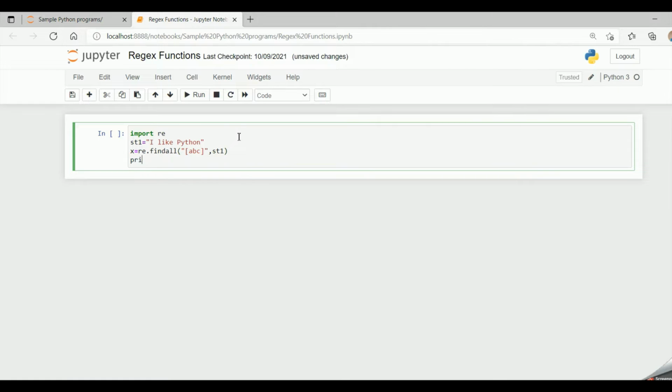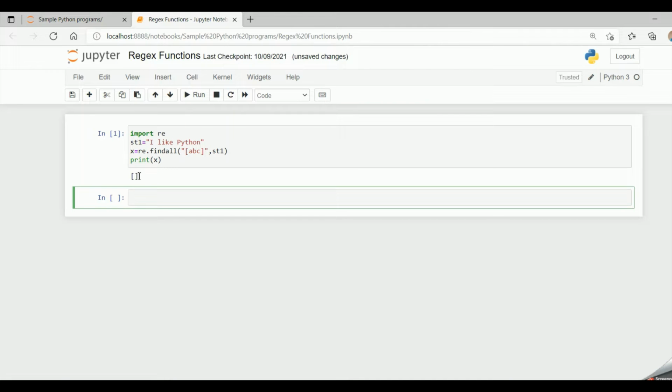Now if I say print x and run the code, it gives an empty list, because the characters a, b, c are not found in "I like Python". We don't find a, we don't find b, and we don't find c. So it returns an empty list.